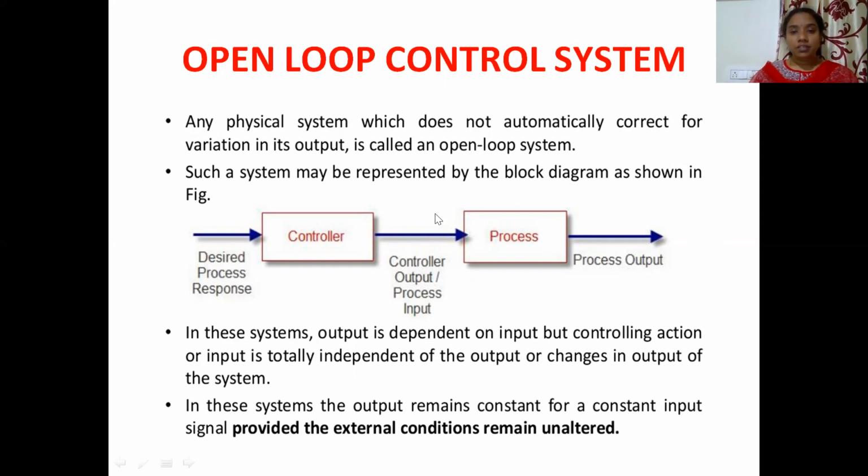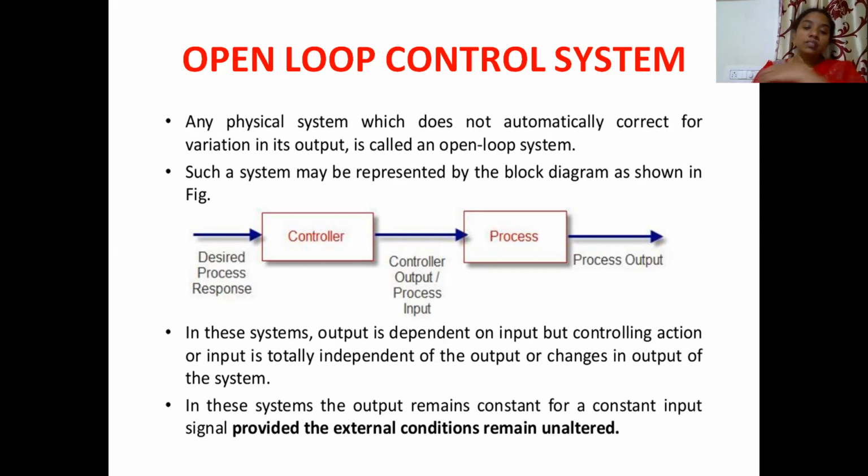Any physical system which does not automatically correct for the variation in its output is called an open loop control system. So it will not automatically control for any kind of variations. If it is not automatically correcting, such control systems are called open loop control systems, as represented by the block diagram over here. In these systems, output is dependent on input, but the controlling action or input is totally independent of the output or changes in output of the system.